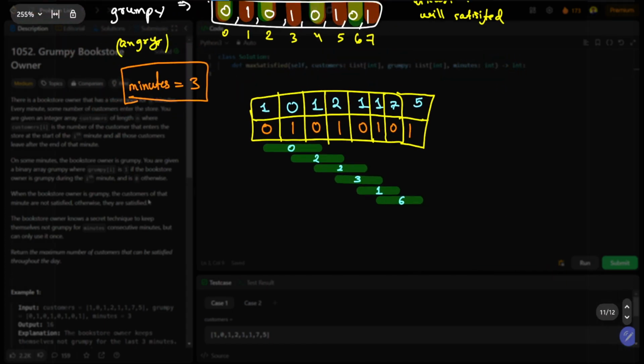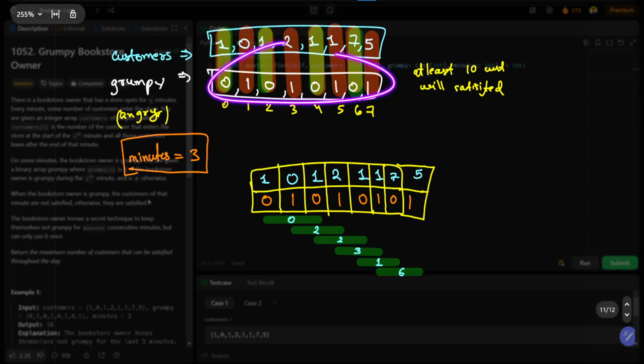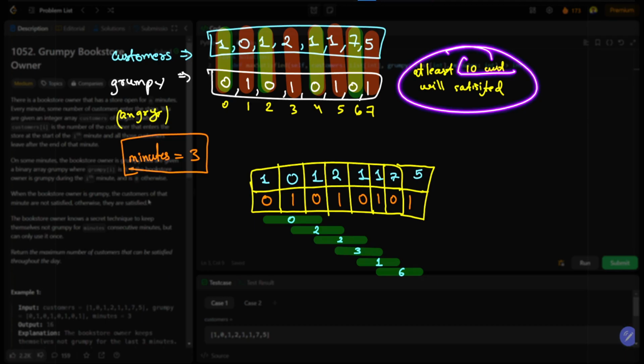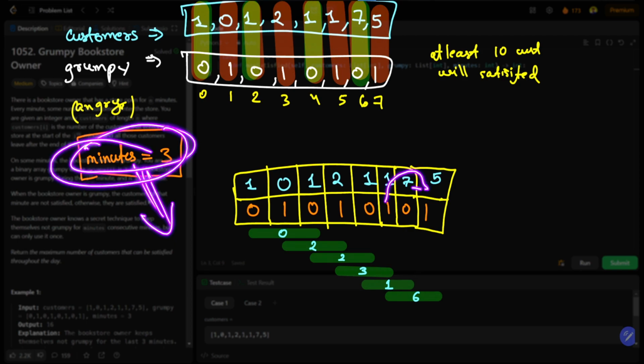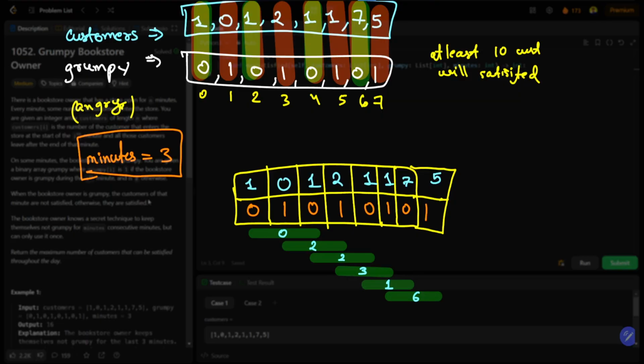Okay. So if I say in the initial state, when the owner is not grumpy, at least 10 customers were already satisfied. Now, using this secret technique, using the 3 consecutive minutes, I can make that owner non-grumpy, which can help me to maximize my satisfied customers. So if I make these 3 consecutive minutes non-grumpy, I can take 3 satisfied customers from here, 6 satisfied customers from here, making these 2 non-grumpy.